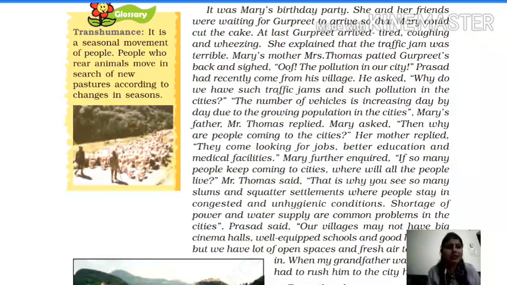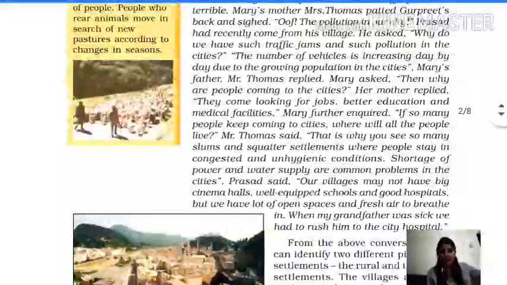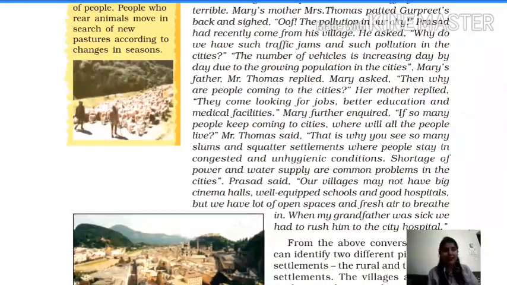Then Mary's mother, Mrs. Thomas, patted Gurpreet's back and sighed. When someone has a cough, we do this, right? We pat the back a little. She said, oh my god, in our cities there is such a huge population, and with the population, what will happen? Traffic jams, as we are also facing nowadays in our cities, right?